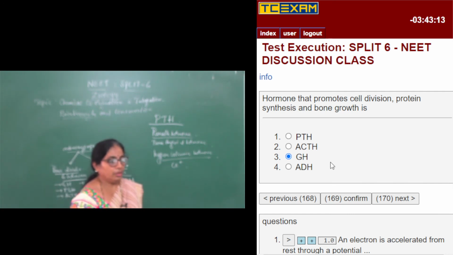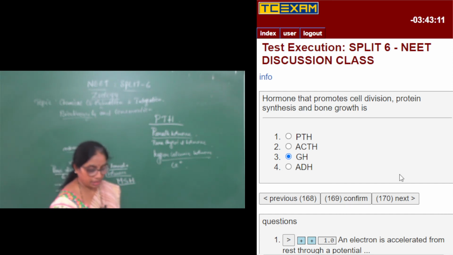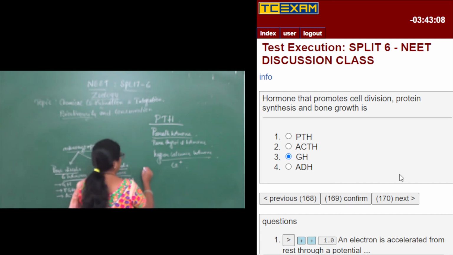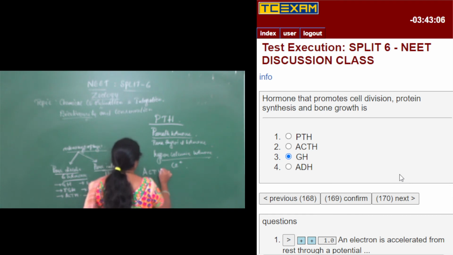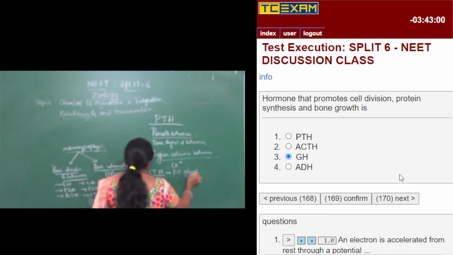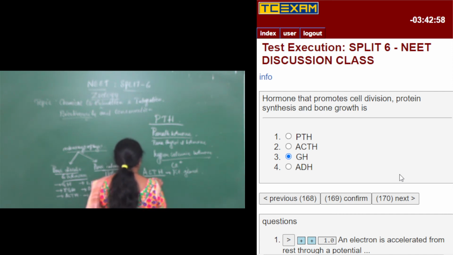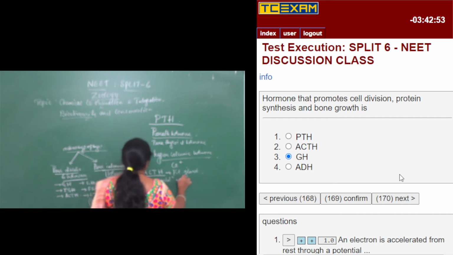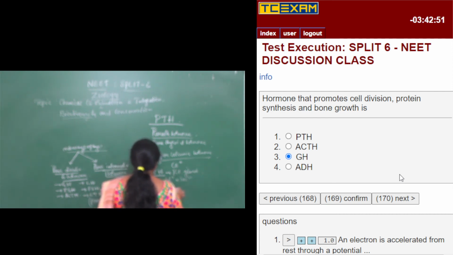So PTH, ACTH, we already know it is adrenocorticotropic hormone, secreted from the pituitary gland, and it brings about the stimulation and secretion from the adrenal gland.